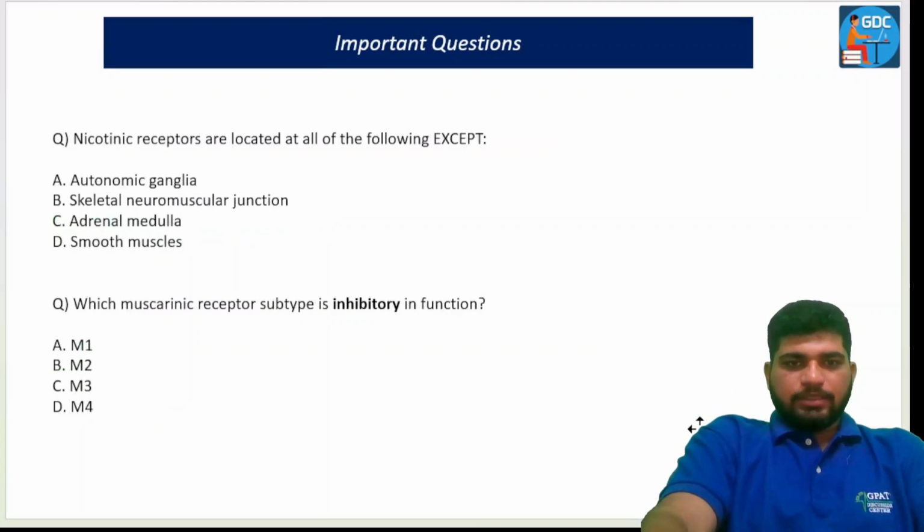Okay. Next. Nicotinic receptors are located in all of the following except... Which muscarinic receptor subtype is inhibitory in function? Okay, so these types of questions have already been discussed in this class, so it will make you revise also. Answer.